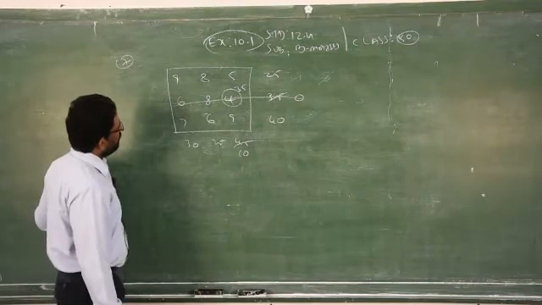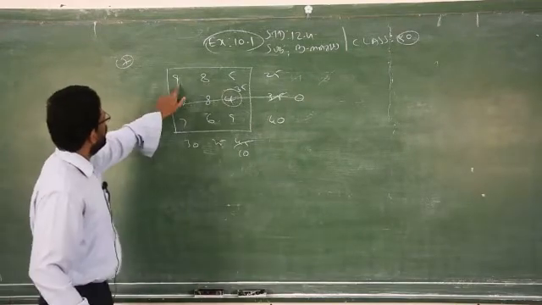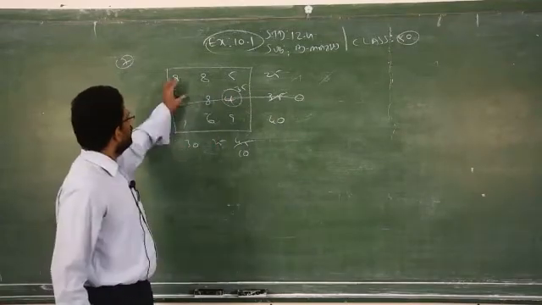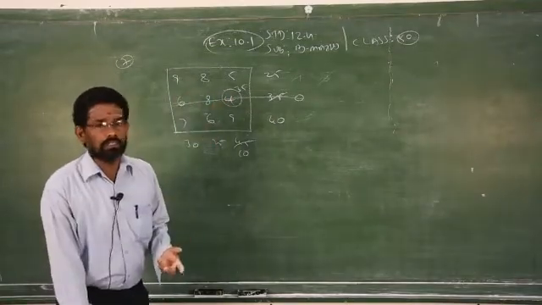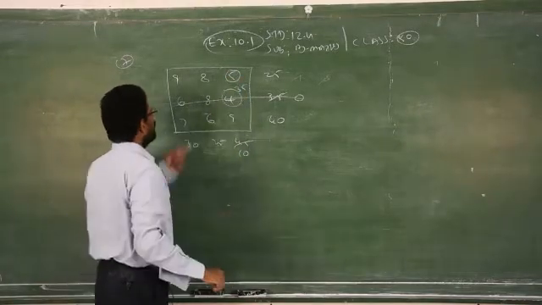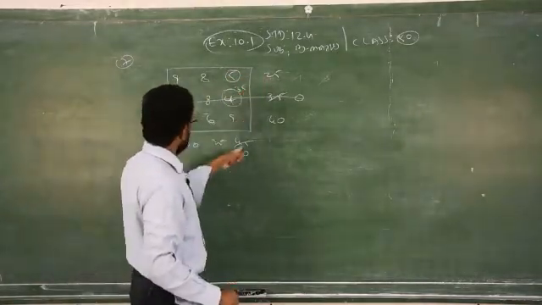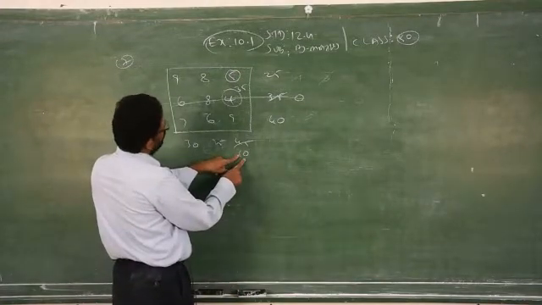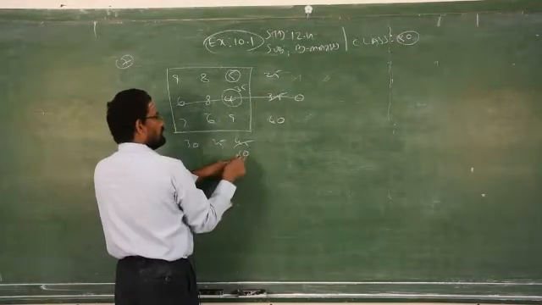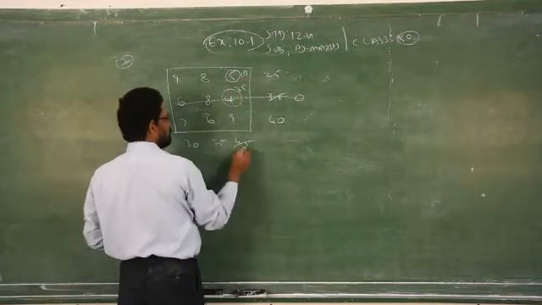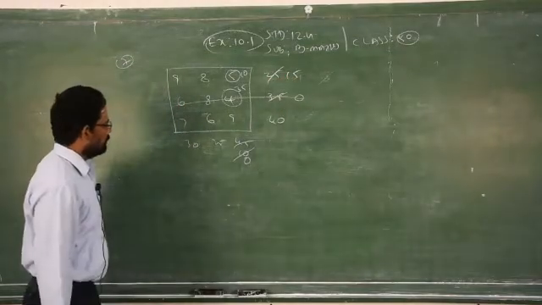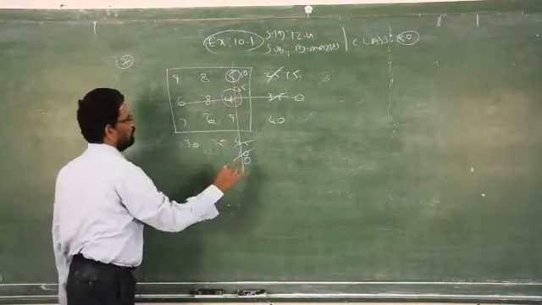Then what are the elements remaining in the box? 9, 8, 5, 7, 6, 9. Out of these 6 costs, which cost is less? 5 is the least one, so circle it. Again corresponding rows, column. What is the column value? 10, row value is 25. Out of these two, which one is least? 10. So 10 subtract 10. Which one is 0? This column. So strike out this column.